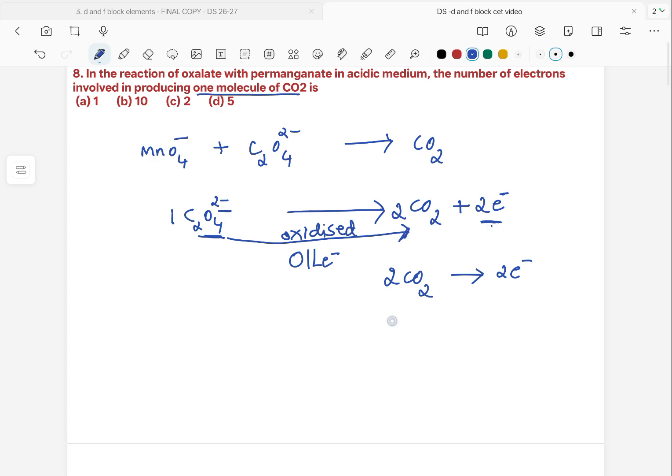Here the question is, to produce one molecule of CO2, how many electrons does it have to lose? It should be 1 electron. So, our answer should be A option here.